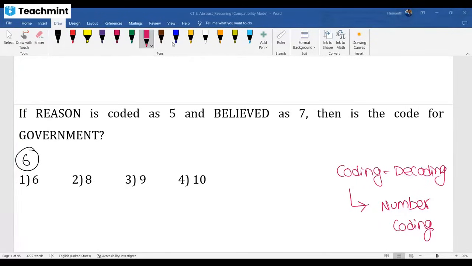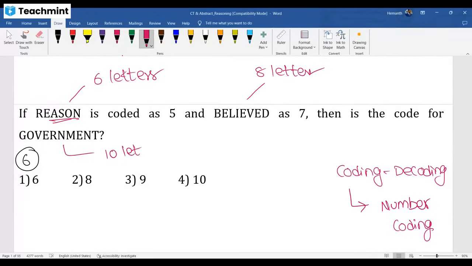One of your friends has already given the answer. Reason is 5. What is the logic? This is the number of letters minus 1. Reason is a 6 letter word, minus 1 we have to do. This is 6 letters, they gave us 5. Believed is 8 letters, they gave us 7. Government is 10 letters, I hope you understand it's 9. The logic is the number of letters in that word minus 1.